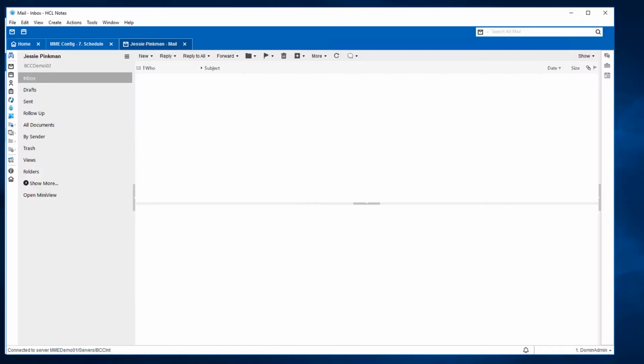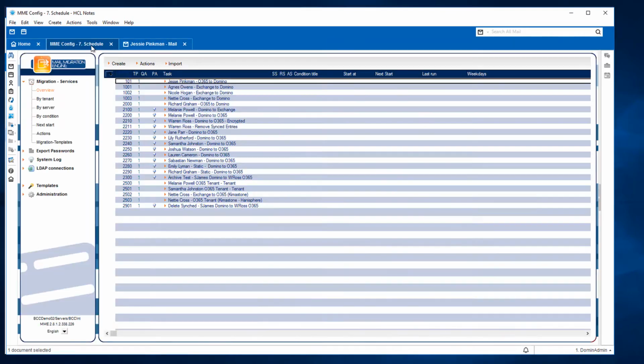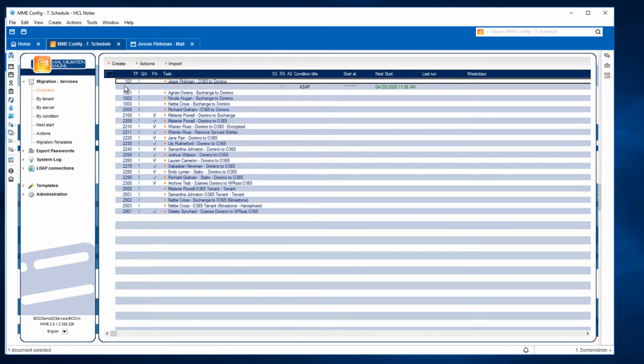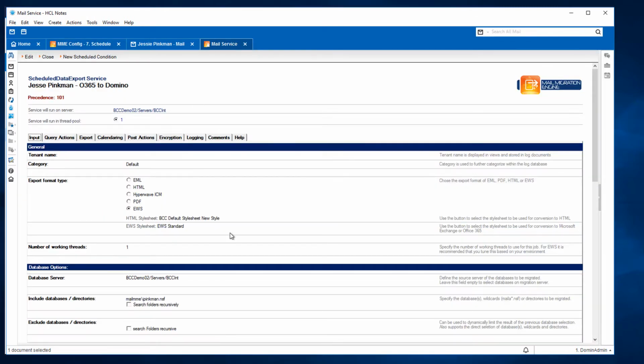Before we start the migration, here is our user Jessie's Domino mailbox, which is empty. Let's start the job running and check the settings. The main configuration happens in the input section, where the export format type is EWS because we're migrating from Office 365, and the Domino server and mailbox of our user is entered so we know where the mail will be going.